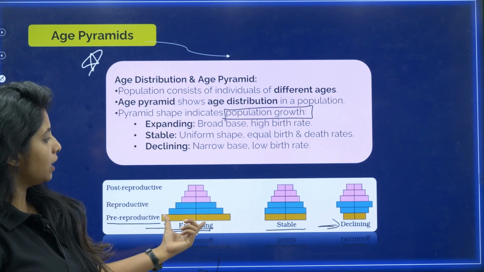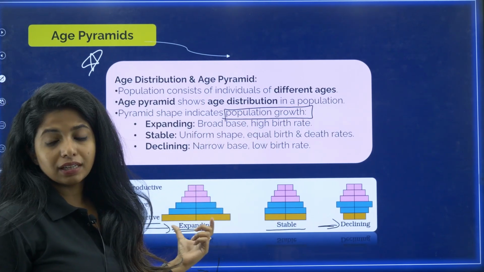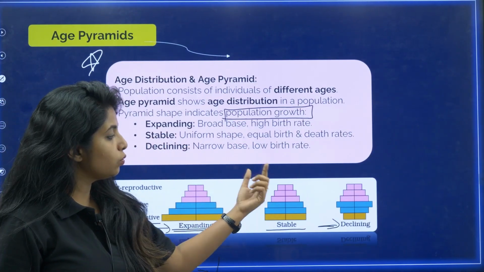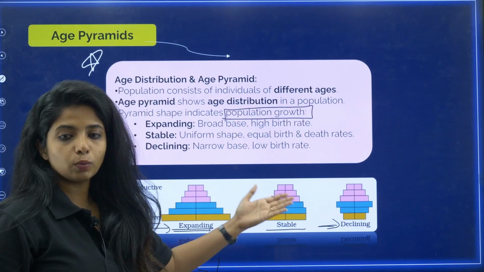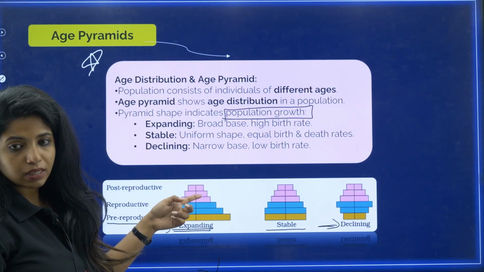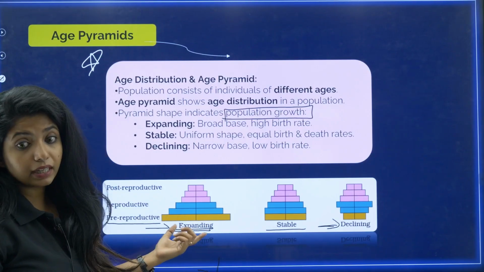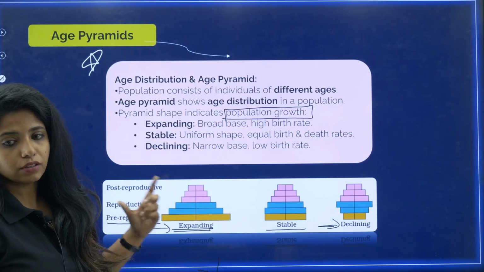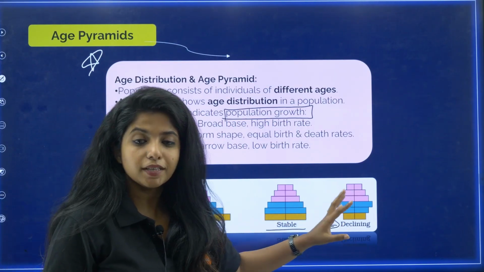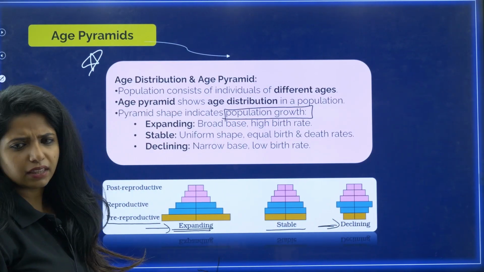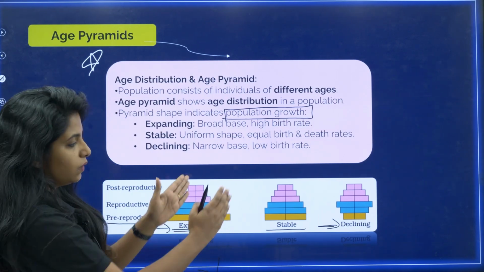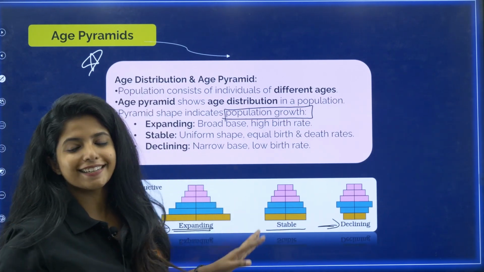So expanding, in that you will have a broad base, and obviously this indicates there will be high birth rate. Now stable as in there is a uniform shape and there is equal birth rate as well as death rate, my dear children. Over here birth rate is way high, but death rate is also high, but birth rate is even higher, which is why it is growing over here. Now, narrow base means low birth rate. So, forget about birth rate, death rate over here. At least you understand the pre-reproductive age groups. If it's way too much, expanding. If it is same, stable. If it is less, it is declining.